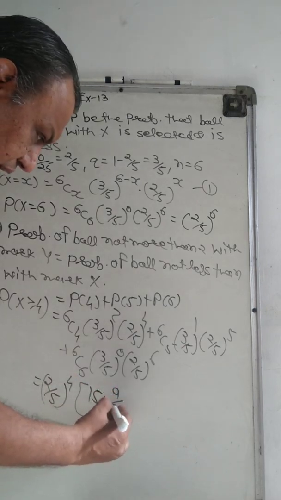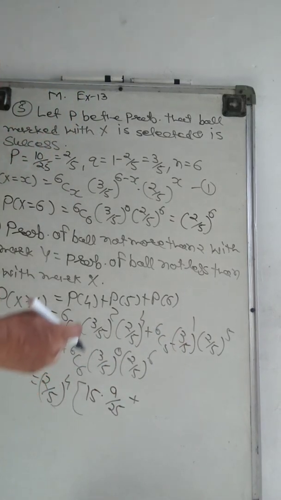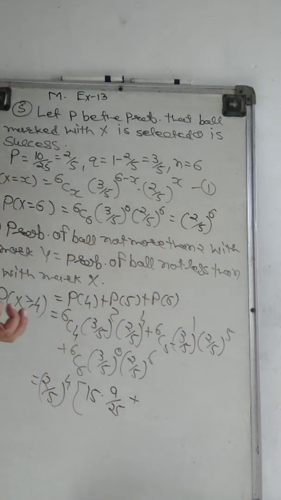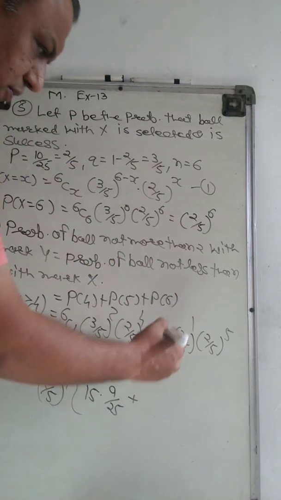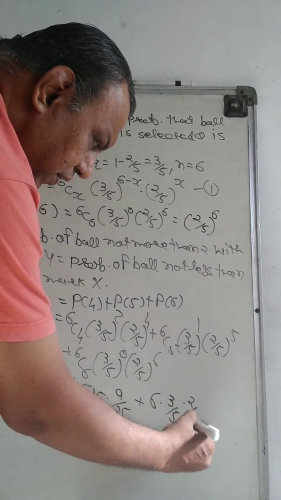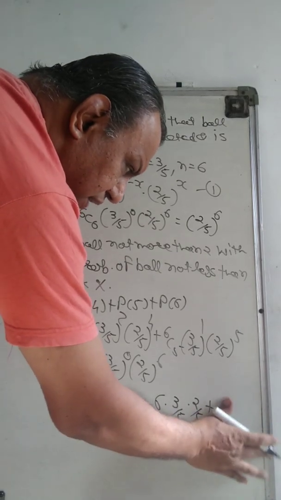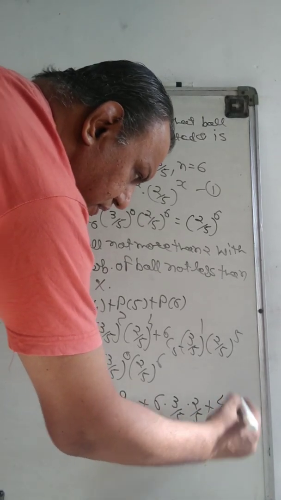15 into 9 by 25 plus, here if we want to take common 5 raised to 6, then also it is acceptable, but here first we do it this way. 6 into 3 by 5 into 2 by 5, plus 2 by 5 means 4 by 25, right?